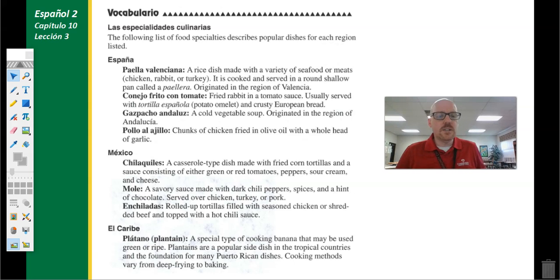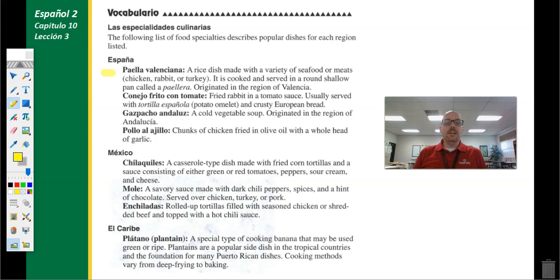So for España, that's Spain, we have paella valenciana. This is a paella, which is really a big rice dish. And if you look at my playlist, I've got several of these recipes here added. So I would encourage you to go through and look at some of those. And maybe you want to even try some of those dishes as you go through. Some of those might be fun to try at home and to see how you like some of these dishes that are a little bit different from what we would typically eat here in America.